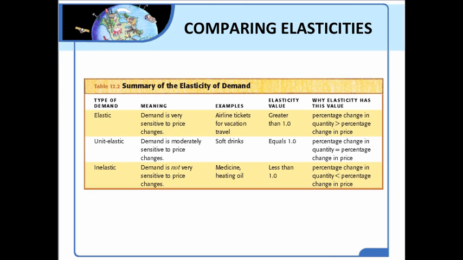So the numerator is smaller than the denominator, and when we divide a smaller numerator by a larger denominator, the result will be a decimal less than 1. And so any value between 0 and 1 will be considered inelastic demand. Now, you might be thinking that the value will be negative because quantity demanded and price are changing in opposite directions. That is true. But from an economist standpoint, we drop the negative sign. It has no meaning to us, and we take the absolute value instead.